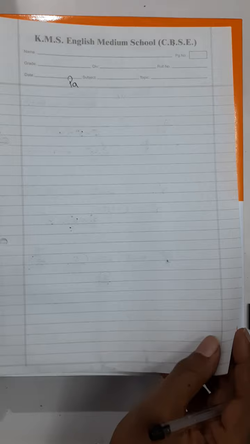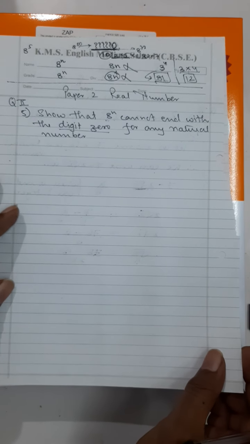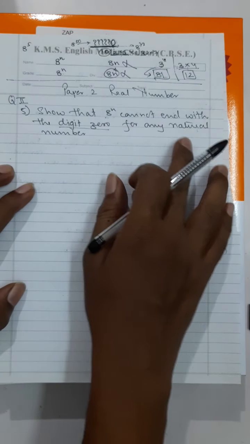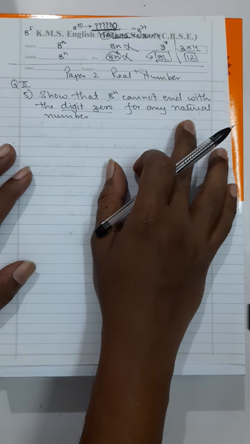And the same thing you are going to write over here. See here, what they are telling is: can 8 raised to the power of n end with digit 0?